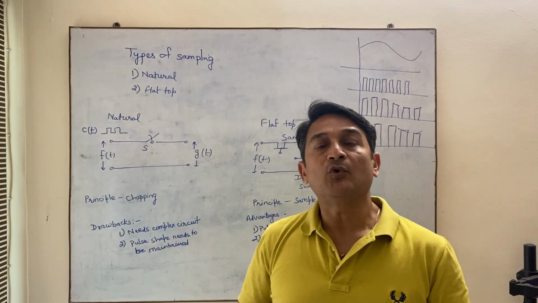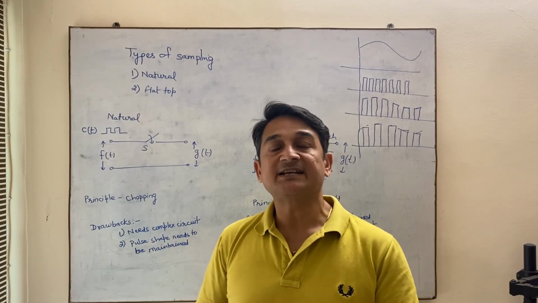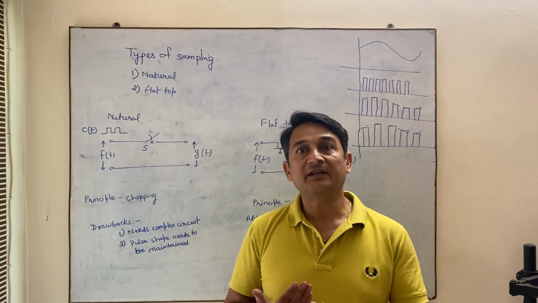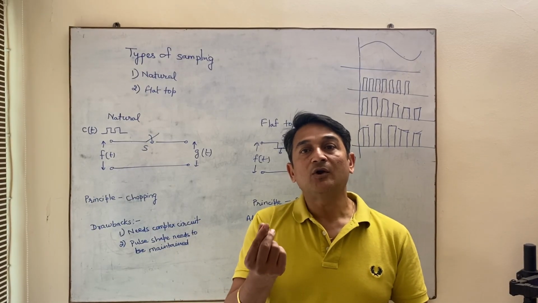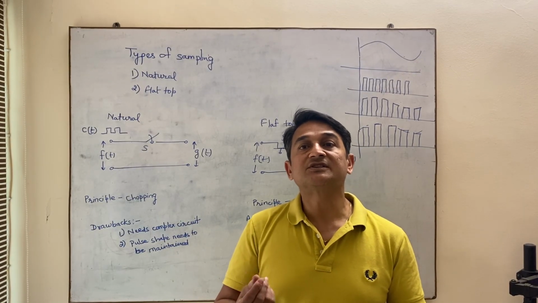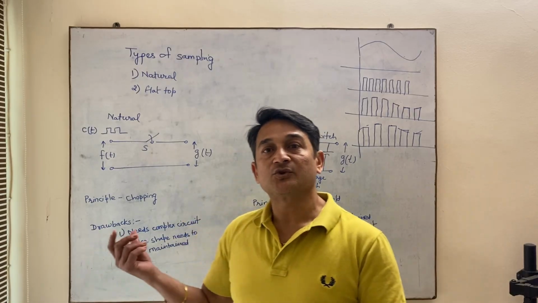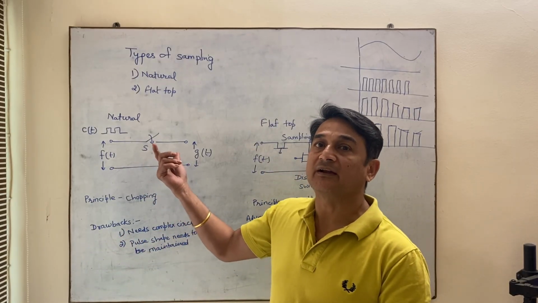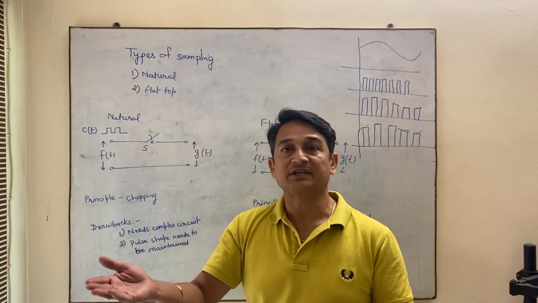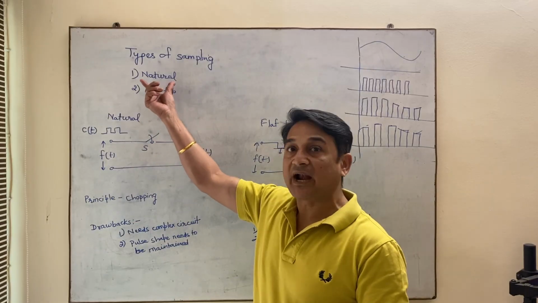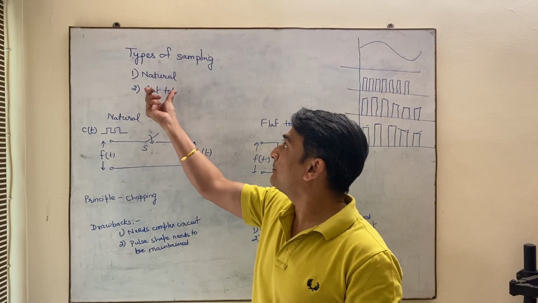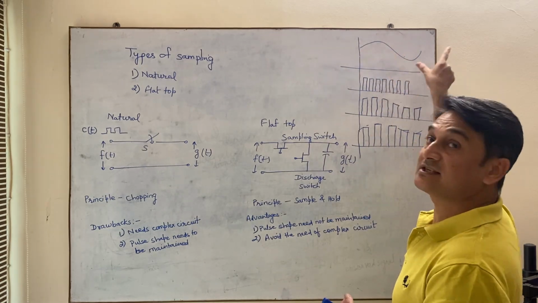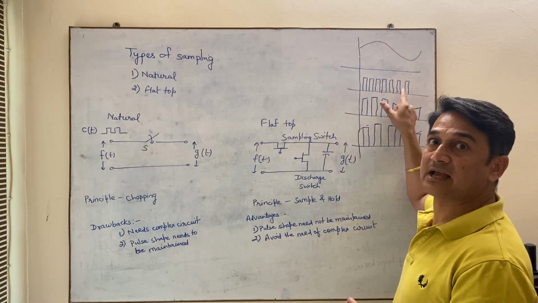There is one more type of sampling which is known as instantaneous sampling, but in instantaneous sampling the width of the pulse is almost zero, which is not a practical situation. So that is not used practically, that is just on a theoretical concept basis. So practically we have two methods, which is natural and flat top. In natural sampling, as you can see, this is the modulating signal. These are the various samples.